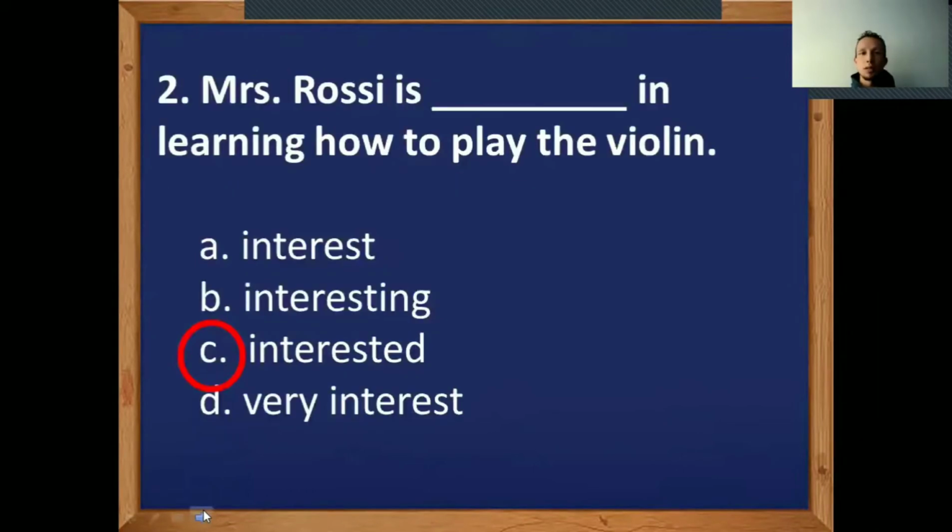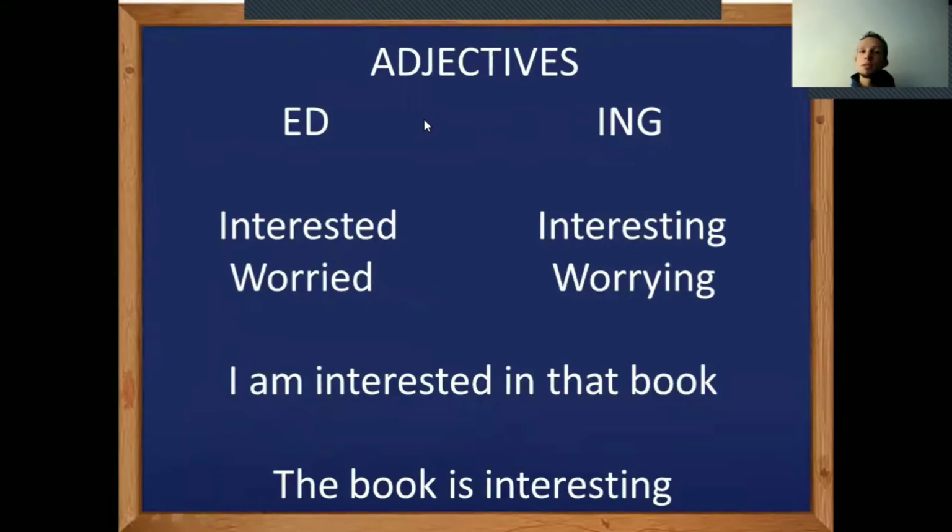Question number 2. It says, Mrs. Rosie is interested. That's the right answer. Why? There are certain adjectives that finish in ed in order to express how one person feels. In this case, Mrs. Rosie feels interested in learning how to play the violin. We have different ways the adjective finishes. Some of them finish in ed, other ones finish in ing. We're going to focus on these 2. There are many different kinds of adjectives, for example, interested or worried. That's how one person can feel in different situations.